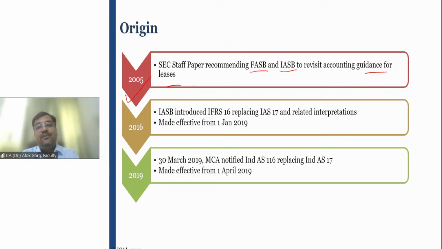In India, it has also been changed from Ind AS perspective. In 2016, the International Accounting Standards Board introduced IFRS 16, which replaced IAS 17 and related interpretations. This standard was made effective from 1st January 2019 globally. In India, on 30th March 2019, MCA notified Ind AS 116, which replaced Ind AS 17. This standard was made effective from 1st April 2019.